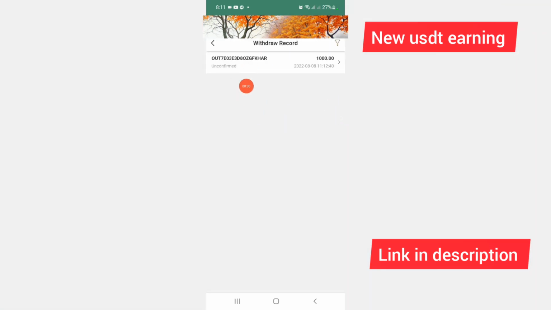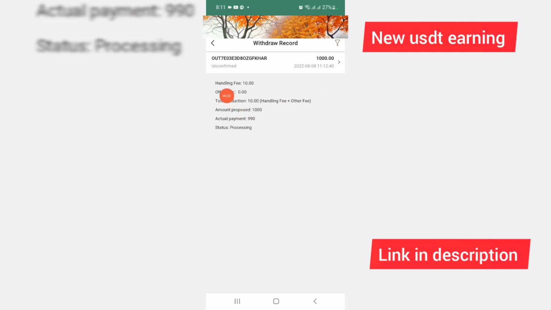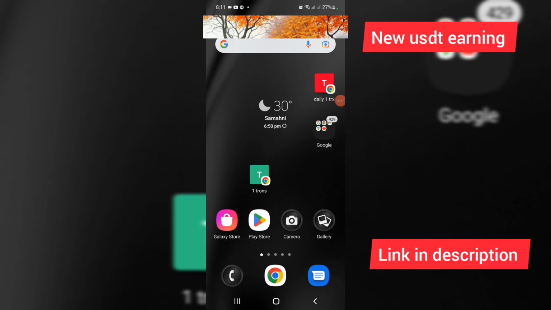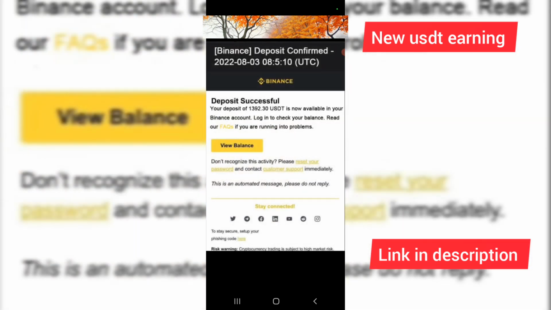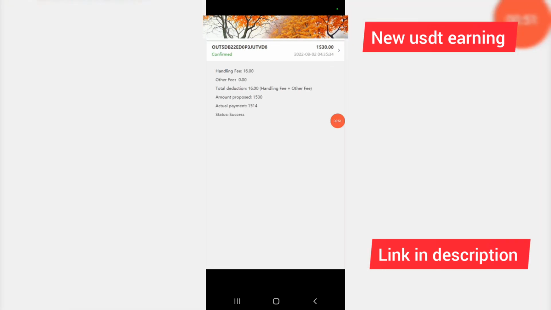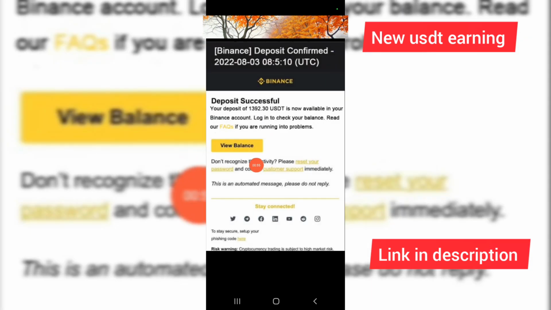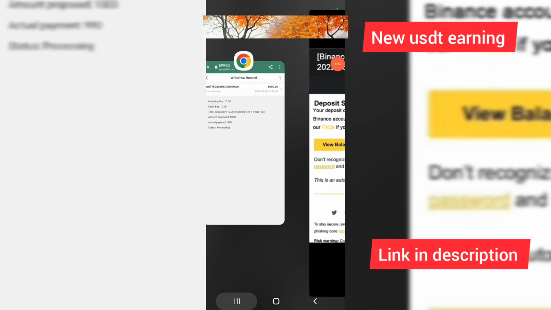And friends, you can check the withdrawal, because my withdrawal was successful, and I have shared a proof of withdrawal. And friends, you can check the withdrawal records. I have submitted my friend's withdrawal records, and you can check that the deposit is successfully shown in your account. You can check the withdrawal amounts and the actual payments. The deposit is successfully showing here.